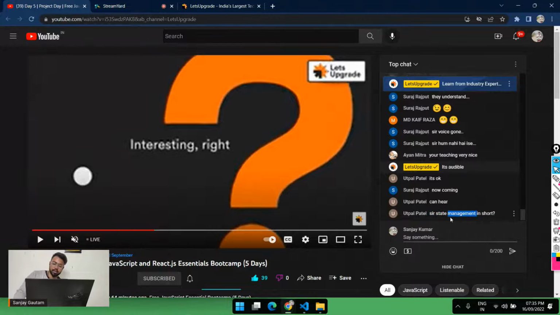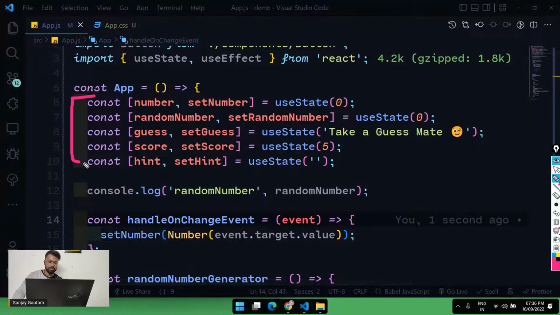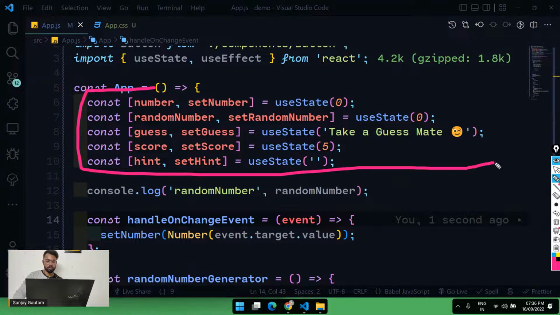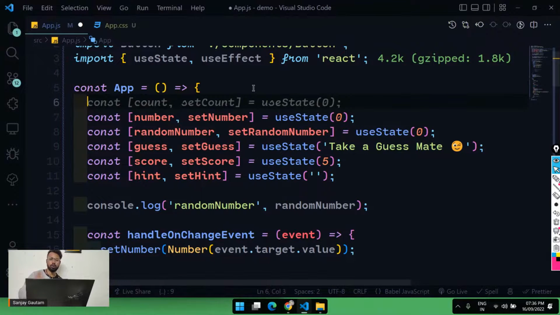State management, Utpal, is managing all the states. After a while, you will have a bunch of states. In our project, you can see we have 5 states here, and we have to manage them. Initially it's very easy for a small project, but after a while you have to pass this state to another component, and send states up and down through the entire application, utilizing the values properly. That is called state management. For that we have Redux, Context, and many other things.